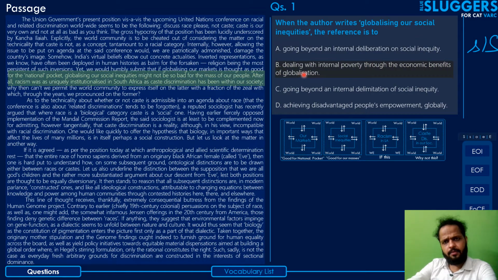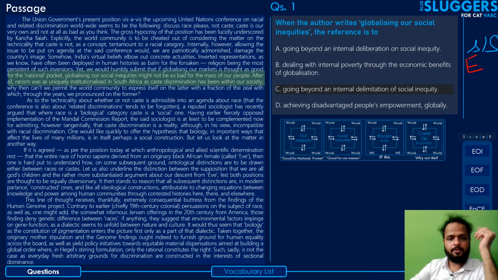Option B, dealing with internal poverty through the economic benefits of globalization. Now, this option has mixed up both the points. The author has drawn a parallel here that the economic benefits that we were able to gain from globalization by opening up our markets, similarly, we can gain benefits for the masses by opening up the discussion on social inequity. Not that the economic benefits gained from here will be used here, right? So that's a clear distortion, as you can see. So you can eliminate this with a capital E.